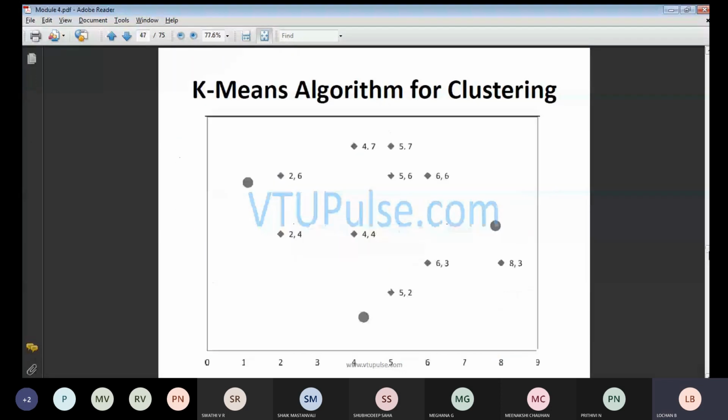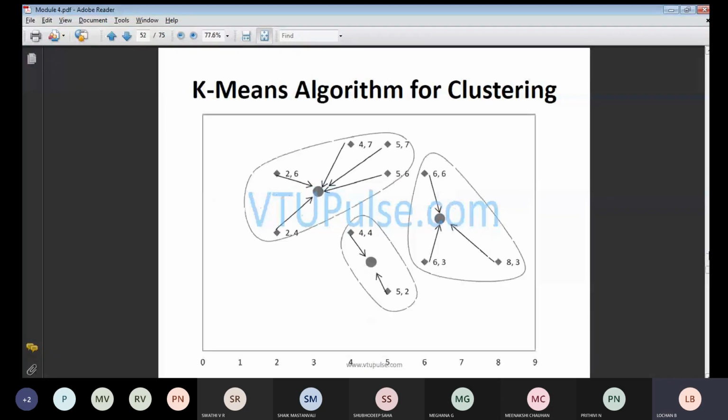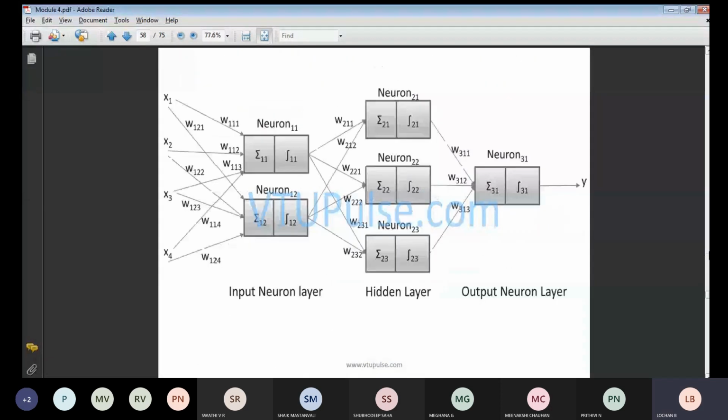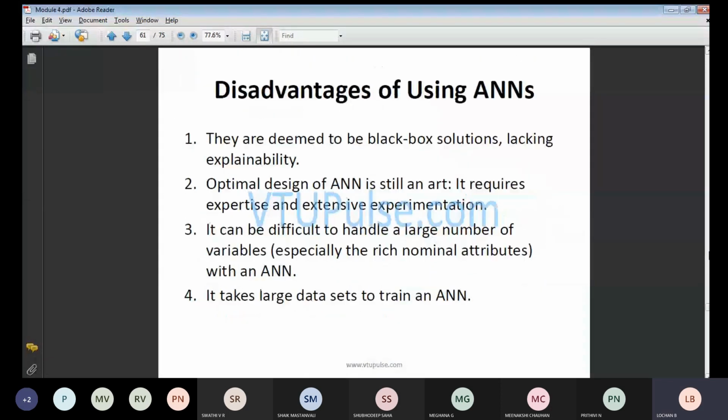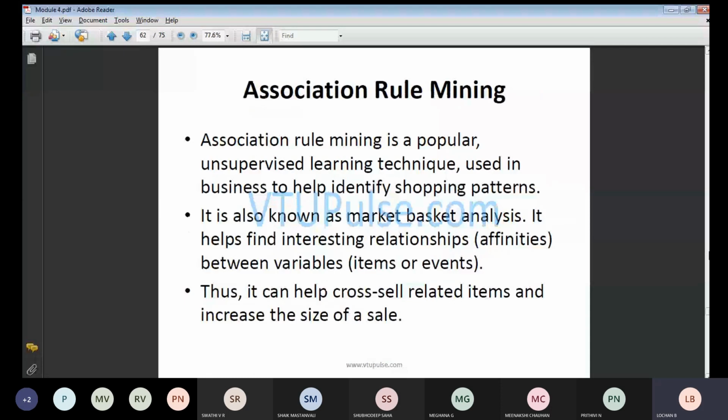The advantages, and artificial neural network, we have discussed. Association rule mining we have stopped. Till artificial neural network we have completed before your IA. From tomorrow onwards we will start with association rule mining.